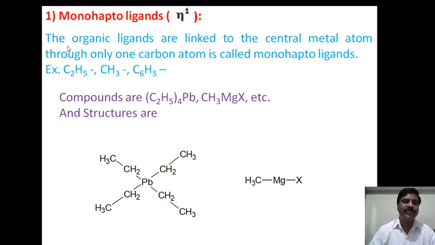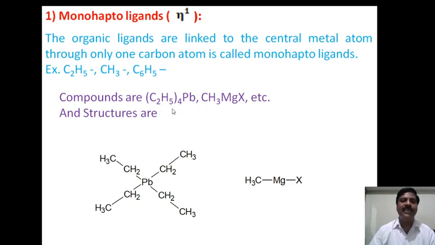Now how do you define this? Organic ligands linked to the central metal atom through only one carbon atom are called monohapto ligands. Examples: ethyl, methyl, phenyl, etc. The compounds I will quote here are tetraethyl lead and the Grignard reagent.